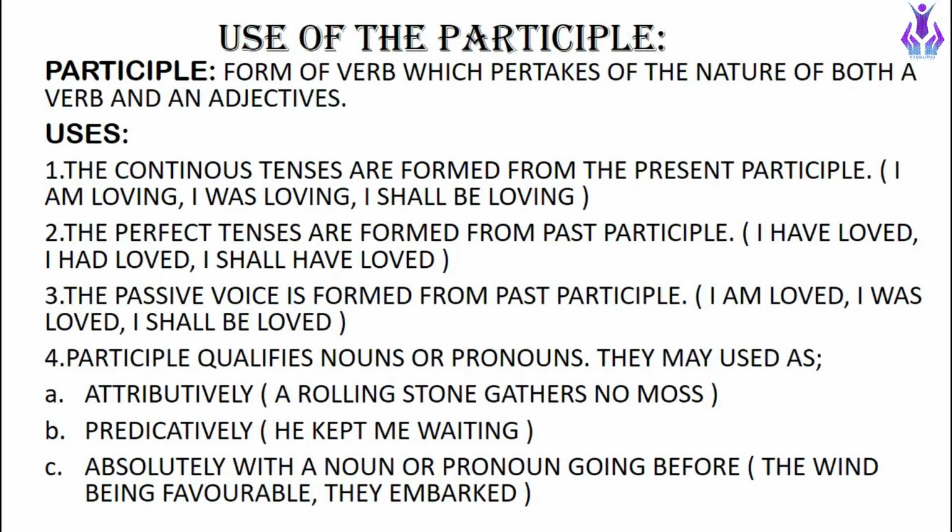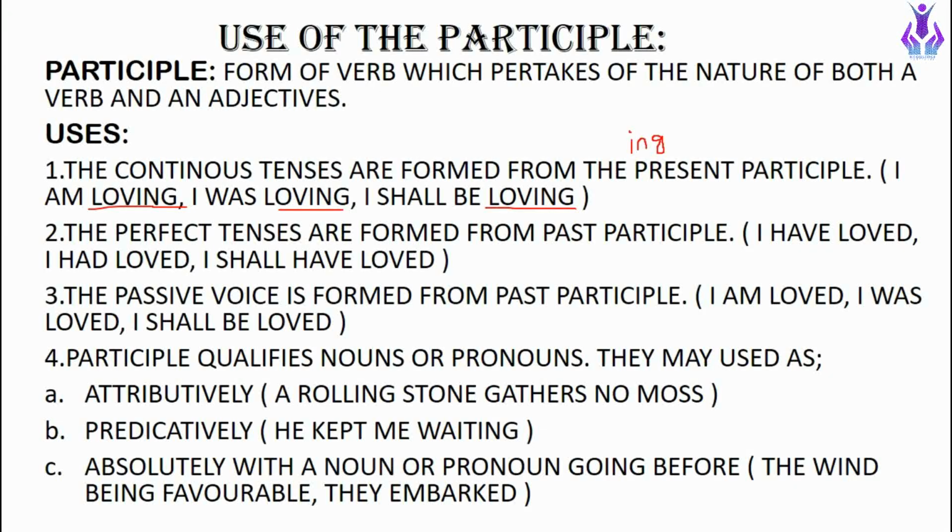Starting with the first one, the continuous tenses are formed from the present participle, including present continuous and past continuous. For example, we can see I am loving, I was loving, I shall be loving. So these are our participles and they form our continuous tenses. So basically what is present participle? When we put ing with our base verb, that becomes a present participle. So it forms our continuous tenses.